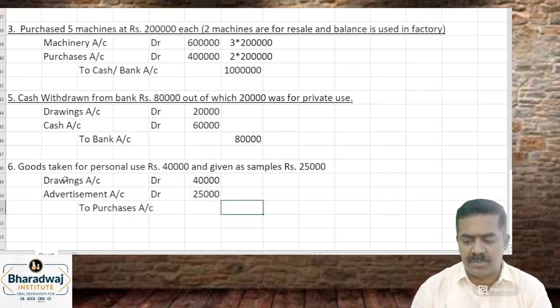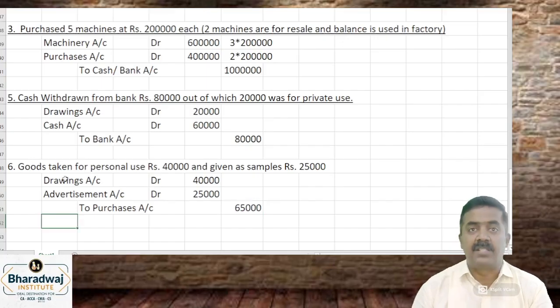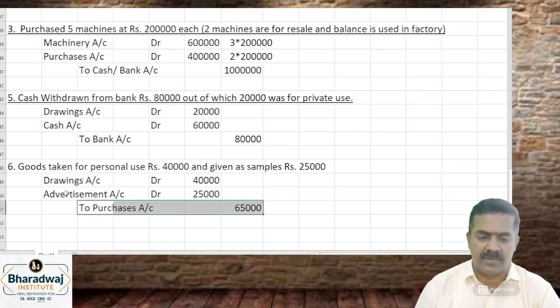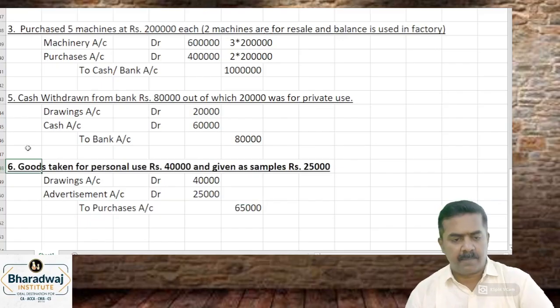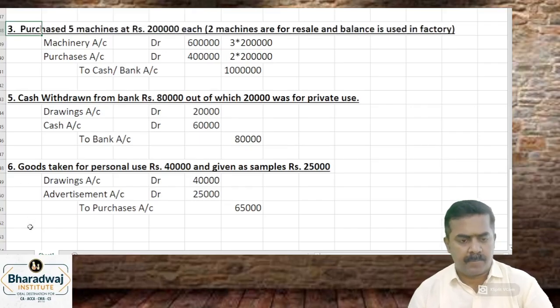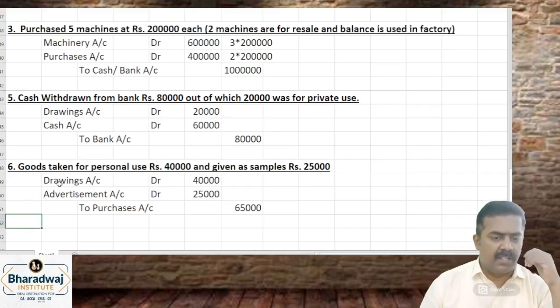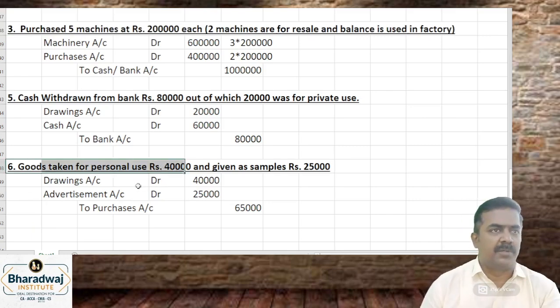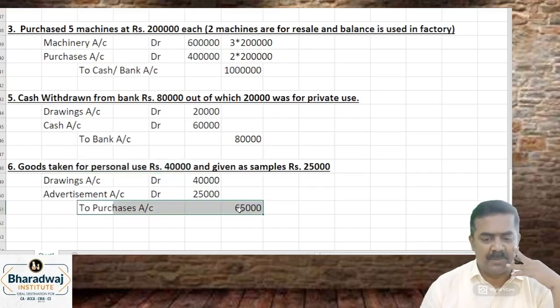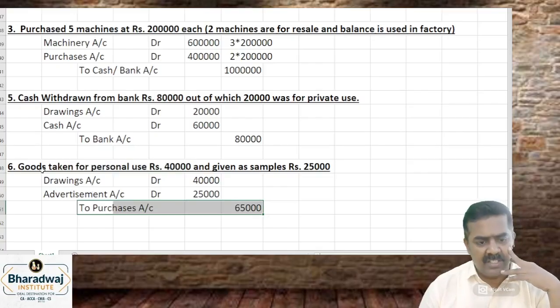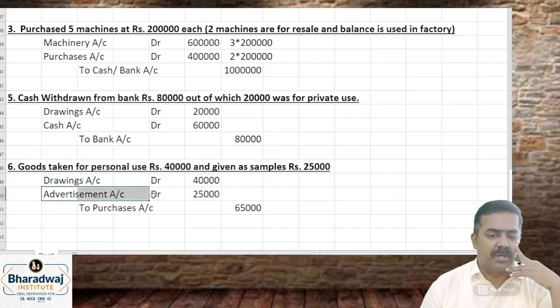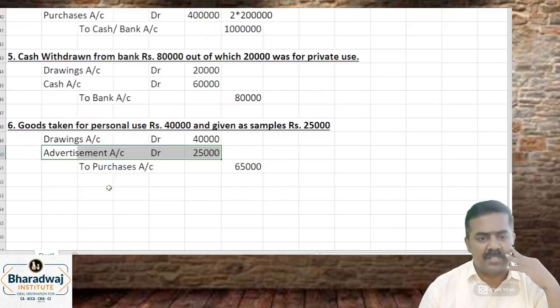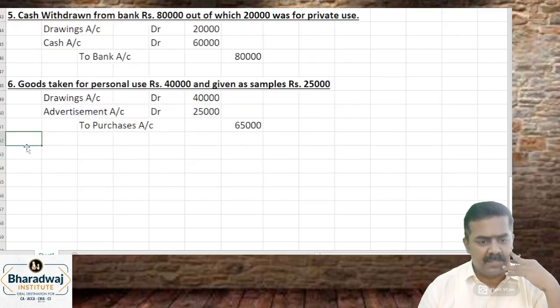Whenever we purchase goods, it is recorded in which account? Purchases account. So purchases will be adjusted for the same. Here they will ask you, goods taken for personal use will be credited to which account? Purchases account. Goods given as samples will be debited to which account? Advertisement account. They can ask you questions like that.